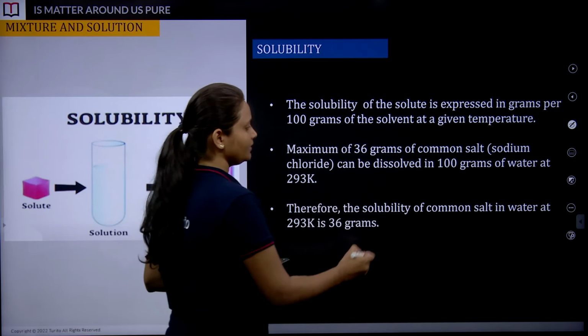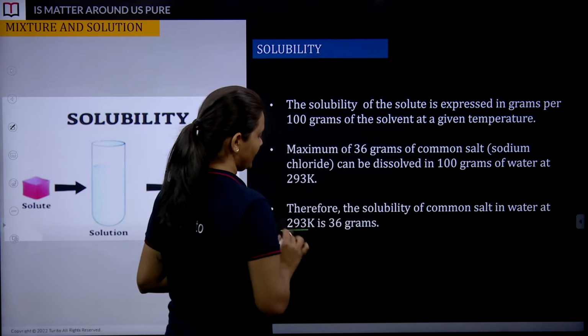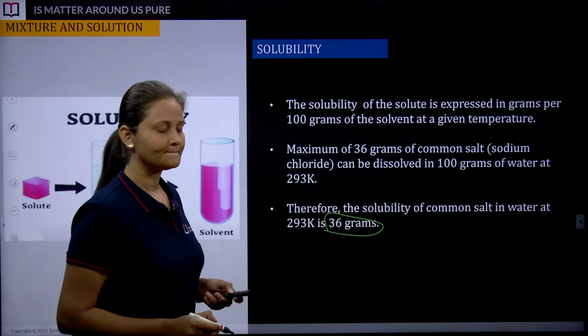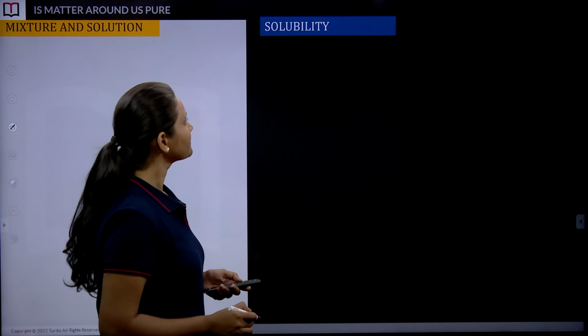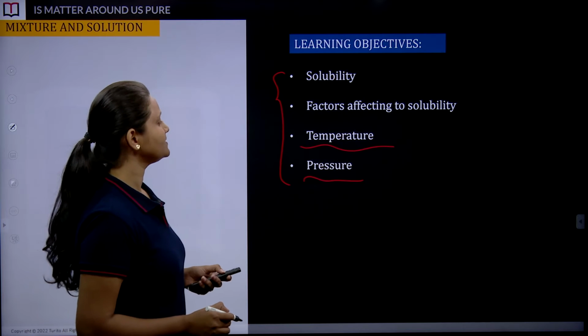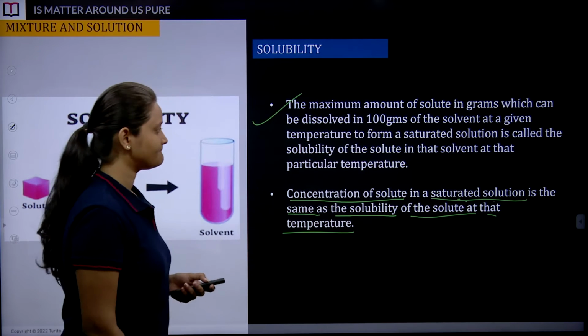Therefore, the solubility of common salt in water at 293 Kelvin is 36 grams. Okay. Is there any doubt? Is there any confusion, students? If you want to make a note of this, you can quickly write down this definition.